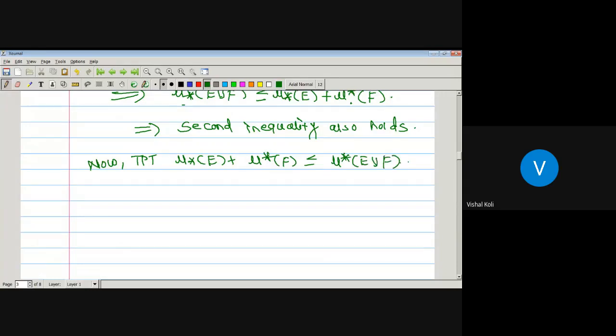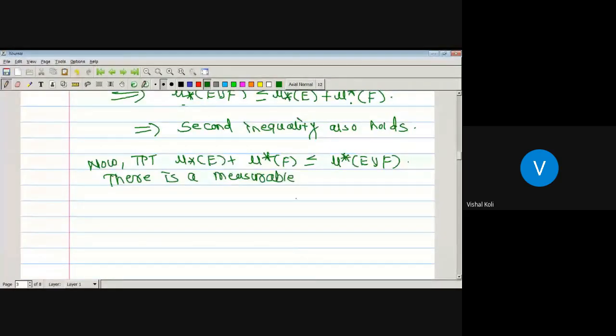Okay. Now again we will use the first case. If inner measure of E is finite, then there is a measurable set G. We have taken this in the first equivalent. For infinity, it is always true. So here we just have to prove the result for the finite inner measure case.